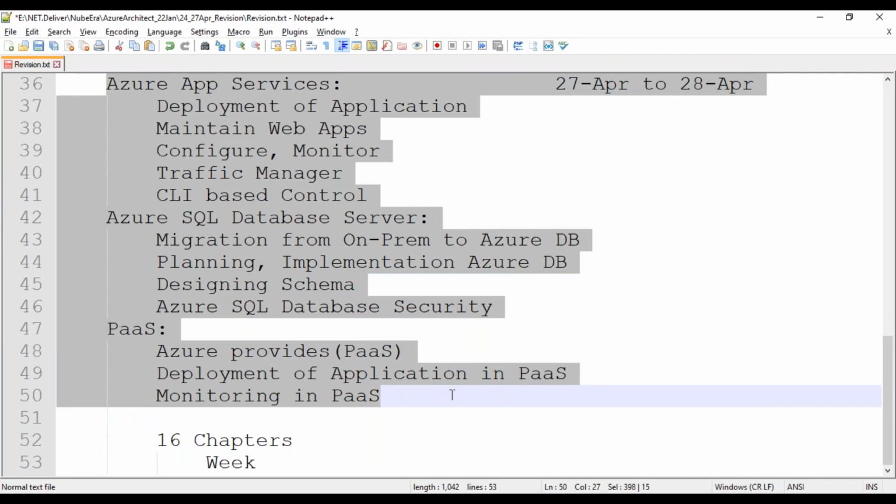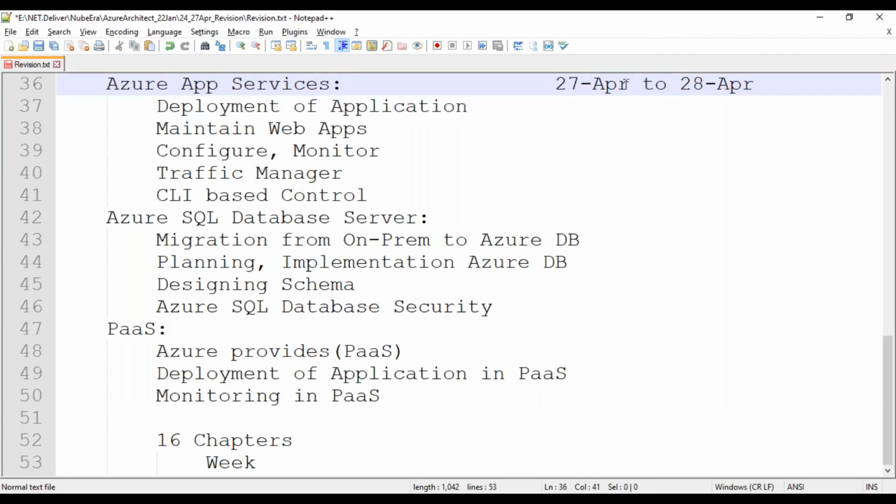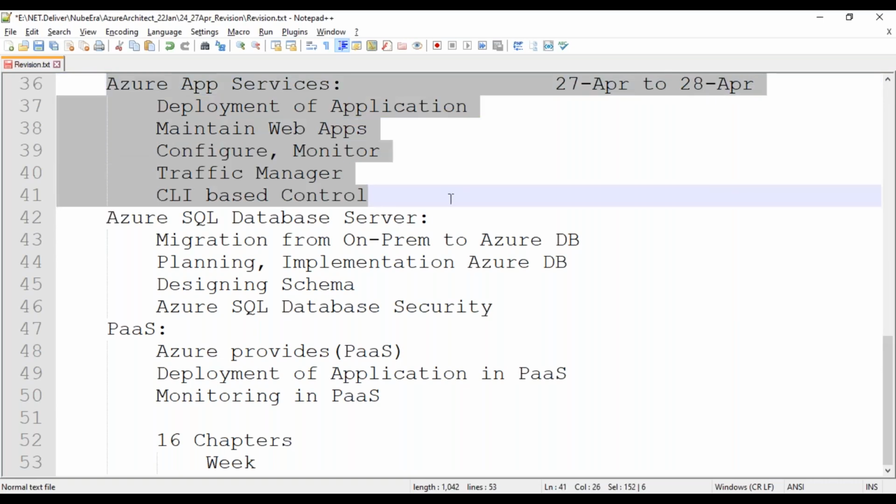After finishing this, then we can focus on next Monday. I will focus on the next 3 to 4 chapters, whatever we have, and then we'll try to finish all of this. 4 chapters, 3 chapters, whatever we plan. So today we will focus on 27 April and 28 April. These 2 days we will try to focus on all these things.